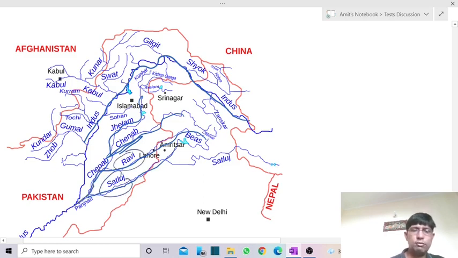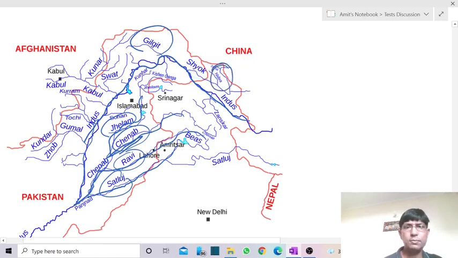So Satluj, Ravi, Chenab, Jhelum, they all form the tributaries. They simply tribute their water into the main river, that is river Indus. It has a number of more tributaries, like Shyok river, Gilgit river, and Nubra river.